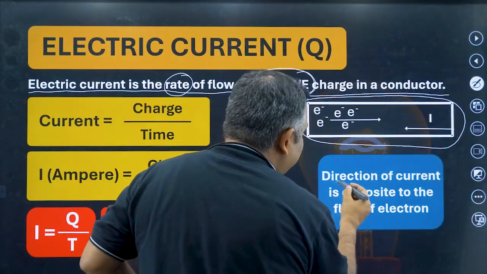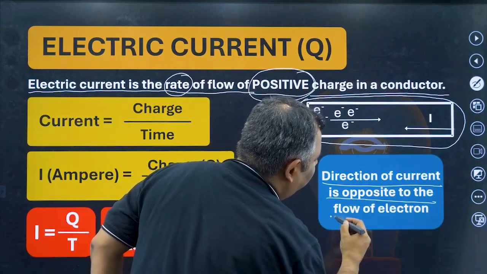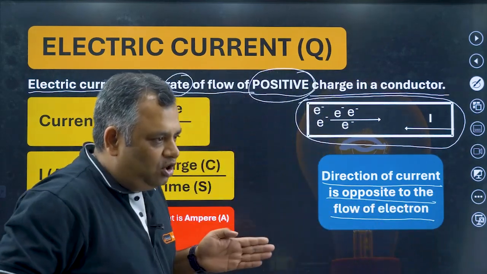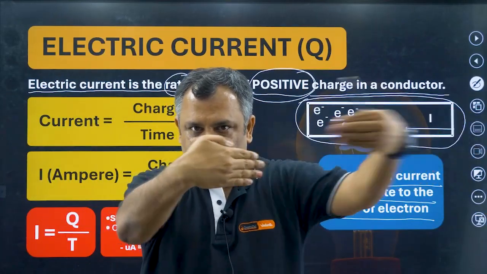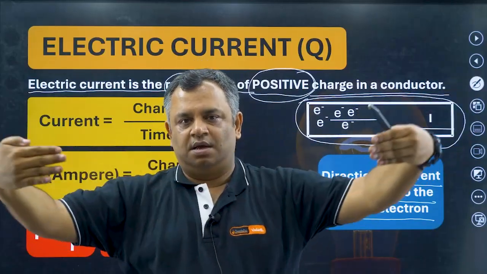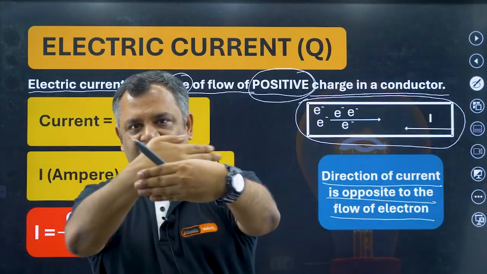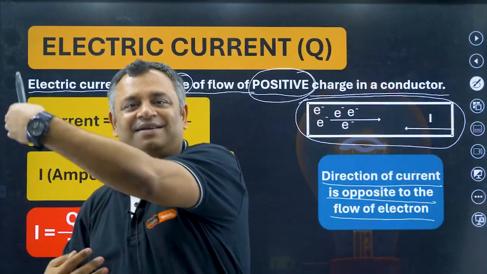So the direction of current is opposite to the flow of electron. Electron going this way, current going this way. No, it's not a hug. It is the direction of electron this way and current this way.